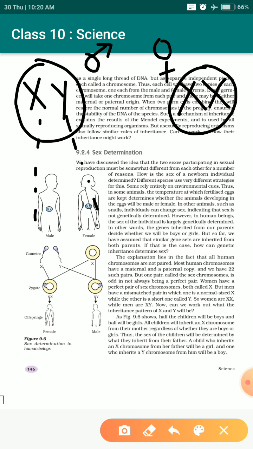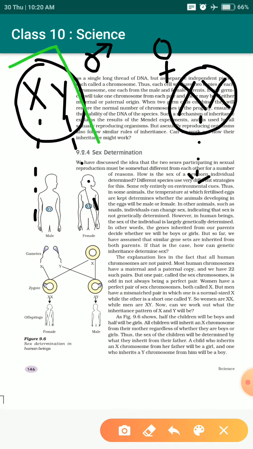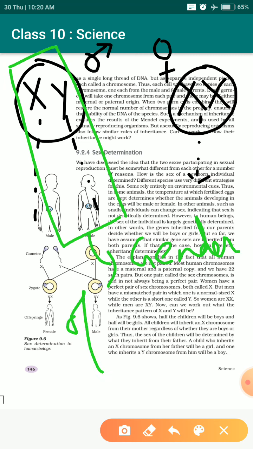But in case of female, only X gamete is produced, which means it is the gamete produced by the male that determines the gender of a child. The male gamete determines the gender of the next generation.